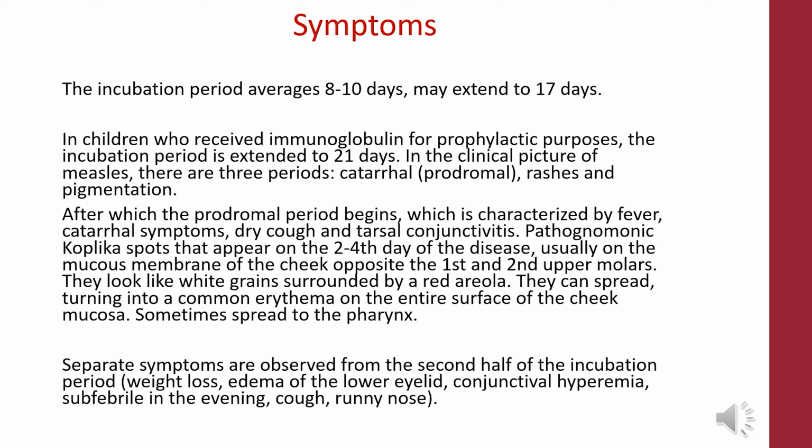They can spread, turning into a common erythema on the entire surface of the cheek mucosa, sometimes spreading to the pharynx. Separate symptoms are observed from the second half of the incubation period, for example, weight loss, edema of the lower eyelids, conjunctival hyperemia, subfebrile temperature in the evening, cough, runny nose, and others.